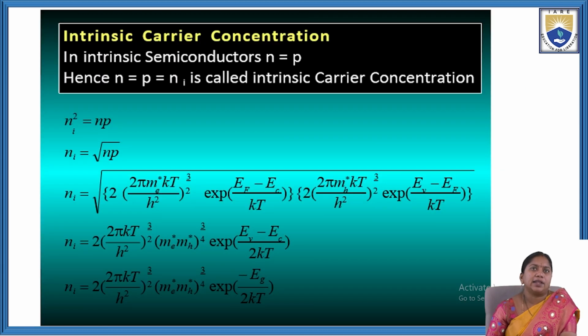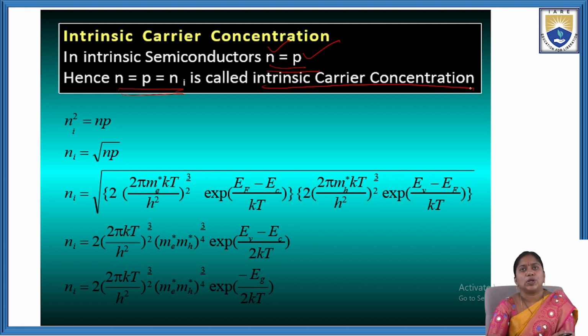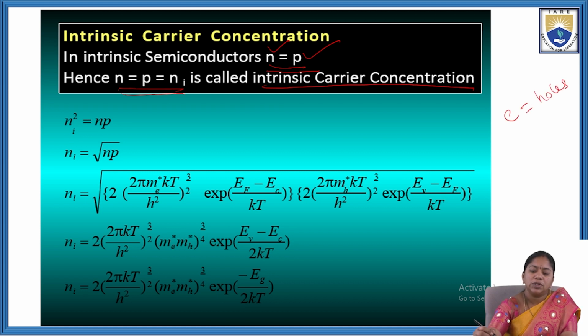Now, intrinsic carrier concentration. In an intrinsic semiconductor, the number of holes is equal to the number of electrons, n equal to p. Hence n equal to p equal to ni is called the intrinsic carrier concentration. So in intrinsic semiconductors, the number of electrons will be equal to the number of holes. That's why we can write n equal to p equal to ni.